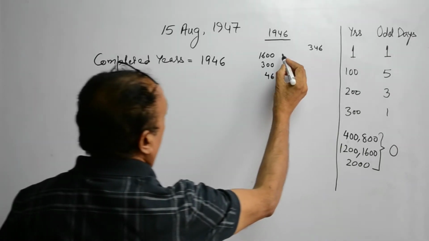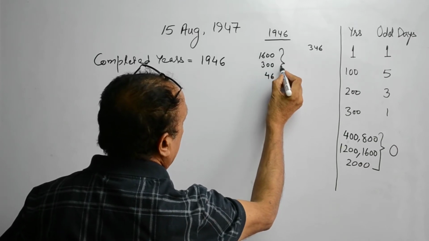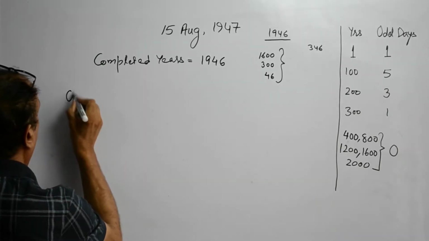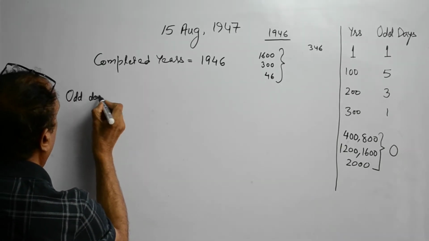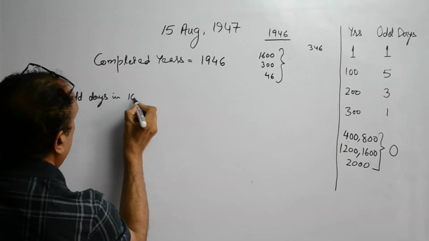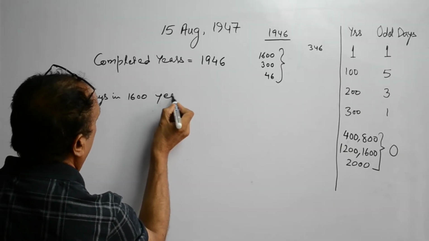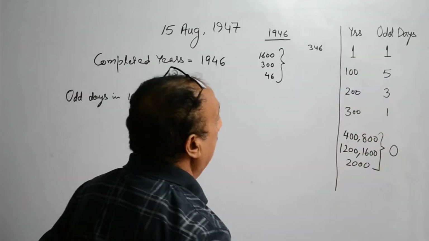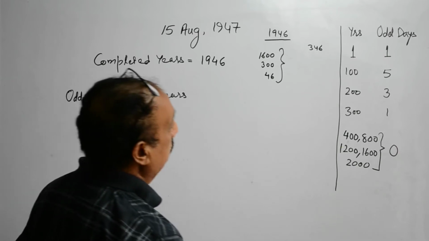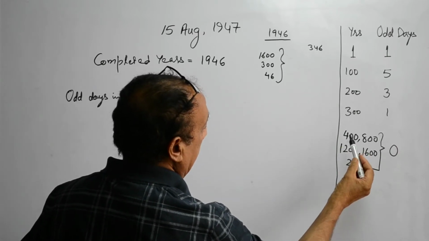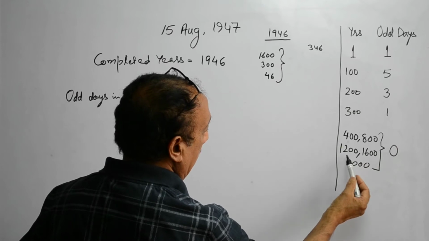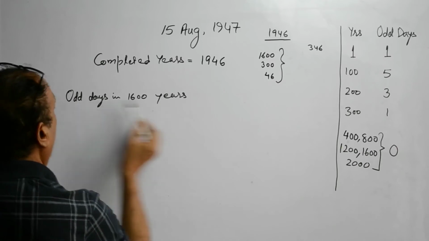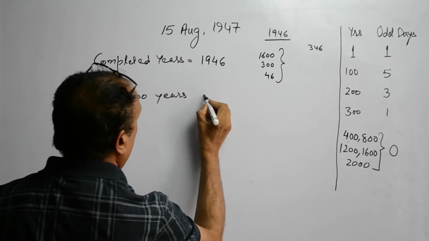Now we will find out the odd days in these three categories. So, odd days in 1600 years. Here we have taken out the odd days which we have learned in the earlier lecture. So, odd days in 400, 800, 1200, 1600 and 2000 years is 0. So, odd days in 1600 years is equal to 0.